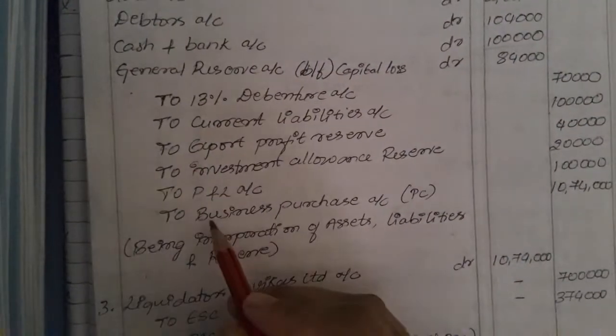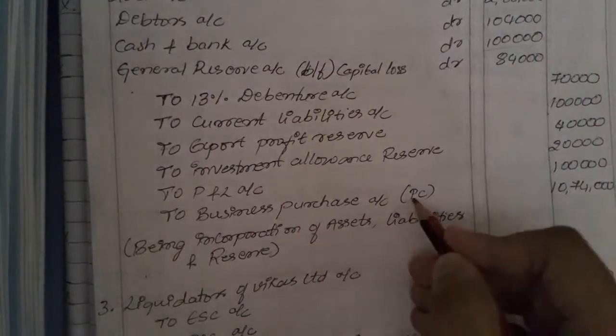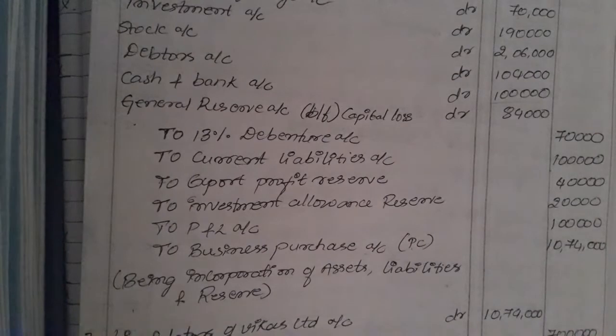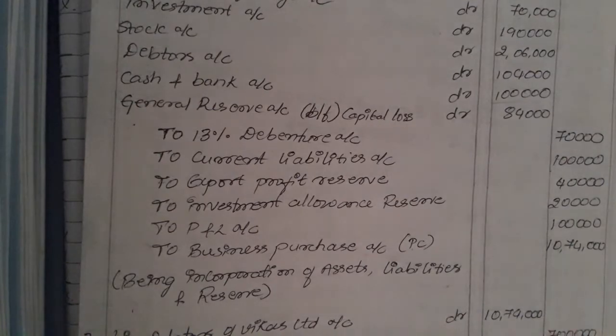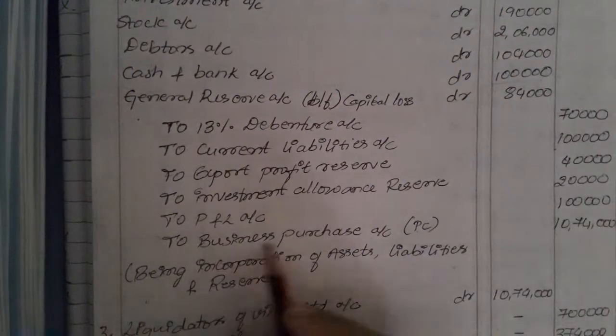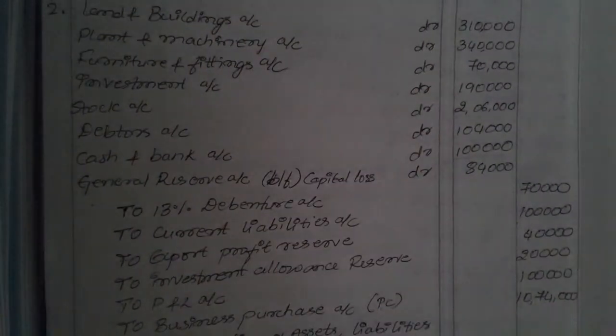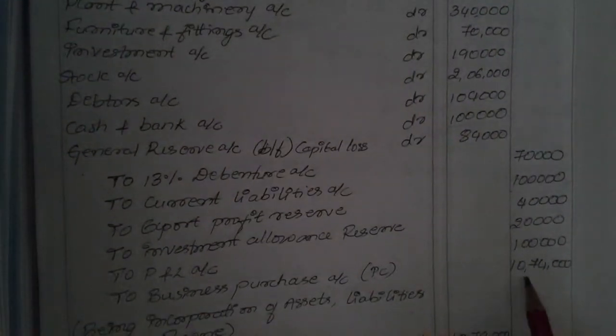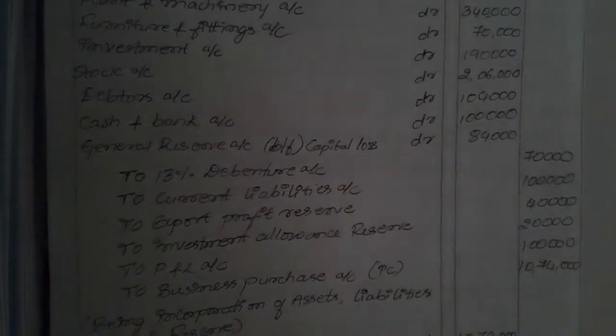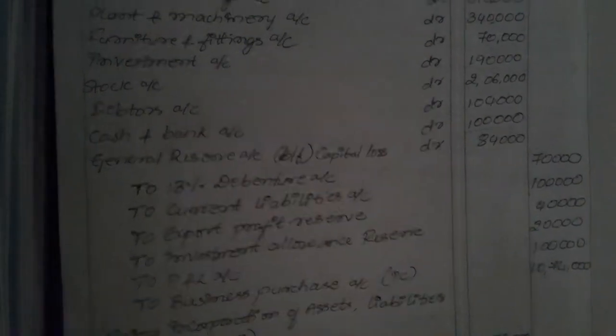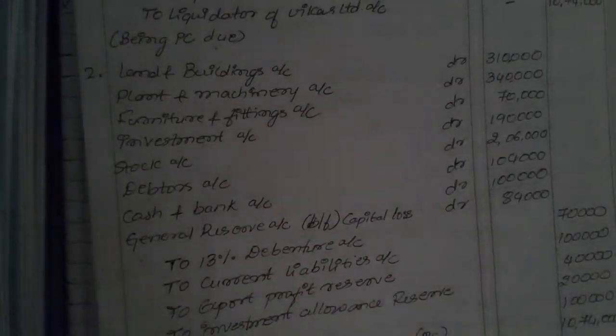Next, this business purchase account is the purchase consideration. Whatever we need to pay, we are paying. That is the liability of Aakash Limited. We need to pay the owners of Vikas Limited. So we need to write down here business purchase account, PC. Whatever the value of purchase consideration will be recorded here, that is 10,74,000. So as you can see here, you can calculate this.